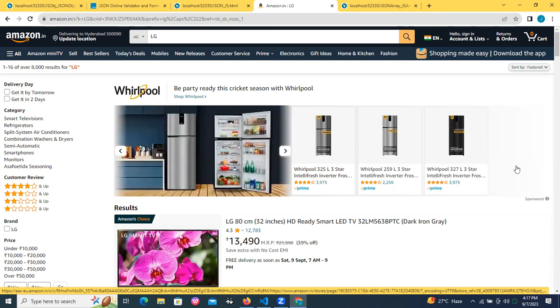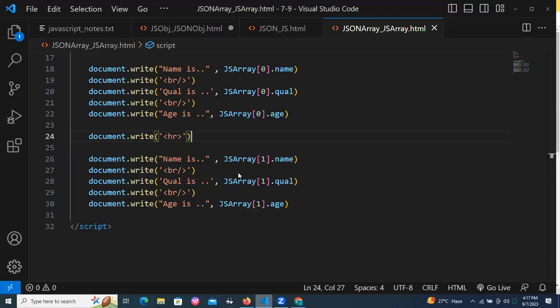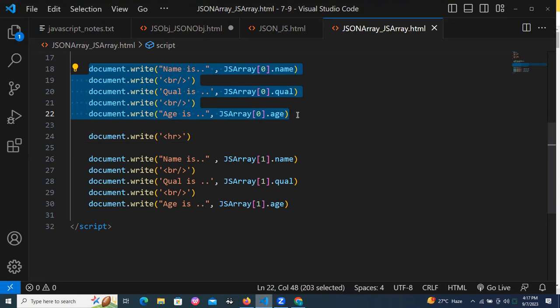See, for example, from server, I am getting 2000 products. 2000 times I need to write JavaScript like this, 1, 2, 3, 4, 5, something like 109, 1999 and 2000. I need to write 2000 lines of code like this? The code should be dynamic, sir. Only one time code. That code needs to be looped until the condition is not satisfied. That is the concept of loops and conditions. And tomorrow we will see the loops and conditions.